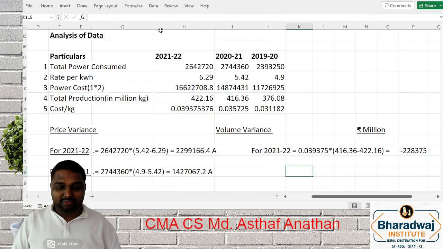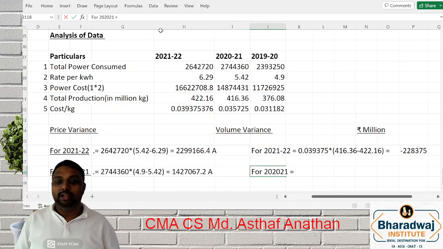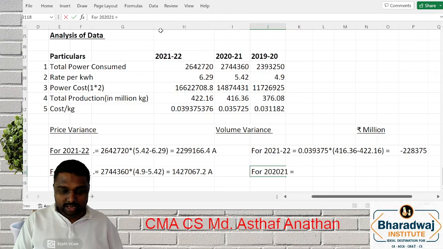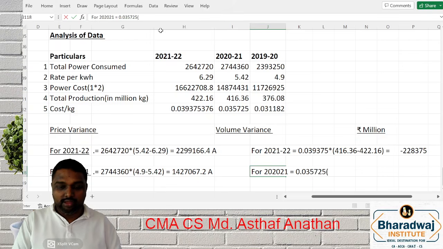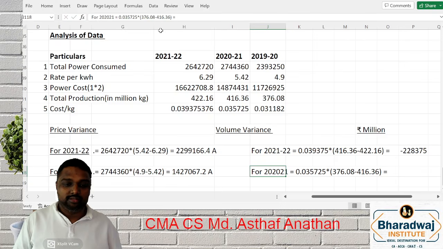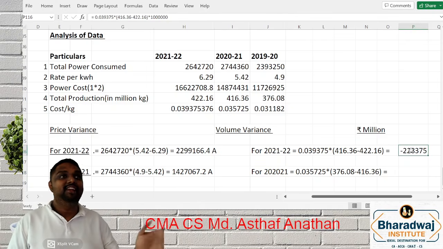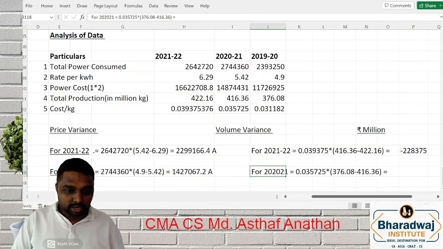So now we will go for the last year, which is for 2020 and 21. What will be, my dear friends? So we made it into rupees million. What will be? Come on, friends. 0.035725 into 376.08 minus 416.36. We will make this also into million. So don't get confused why this number came. We converted into 6 zeros.